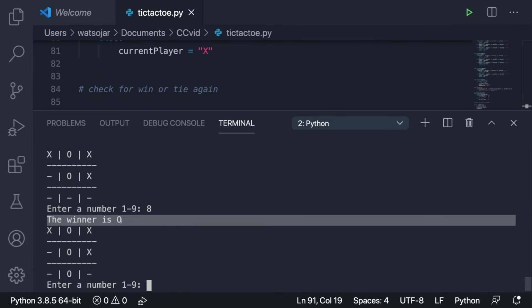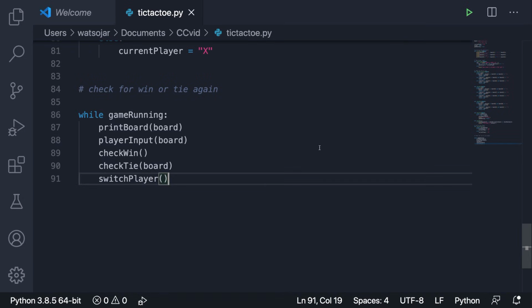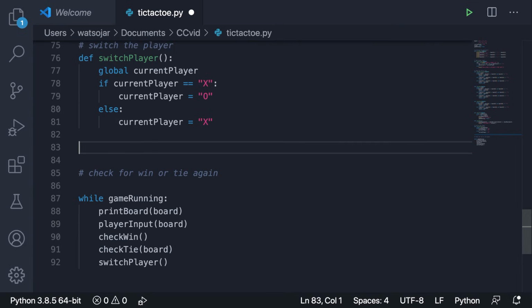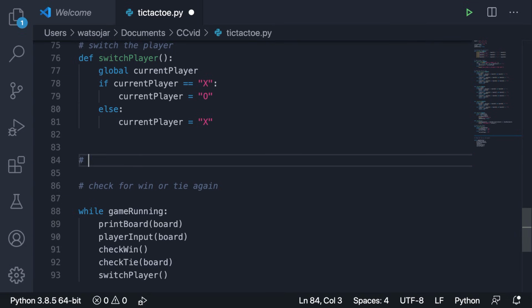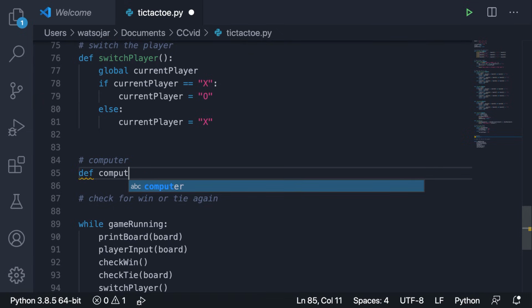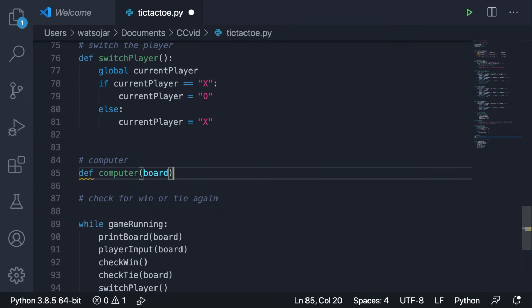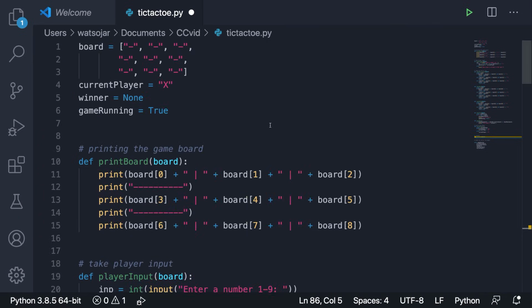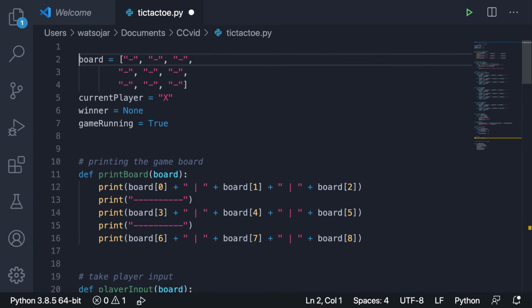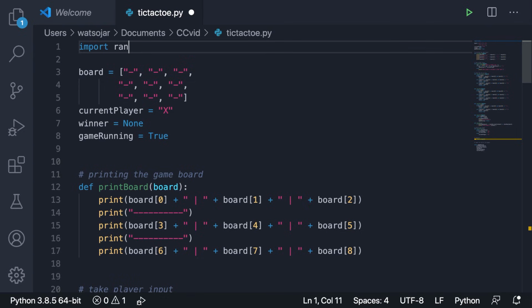Alright, so now let's create some sort of ability for the computer to make some moves so we don't have to continue to go against ourselves. Okay, so let's make a new function, and we're going to come down here and create a computer. Okay, so let's define this function, computer, and what we're going to actually do is pass in the board variable again, but we're going to actually import a Python module that you guys should become very familiar with the more you use Python, and that is the random module.